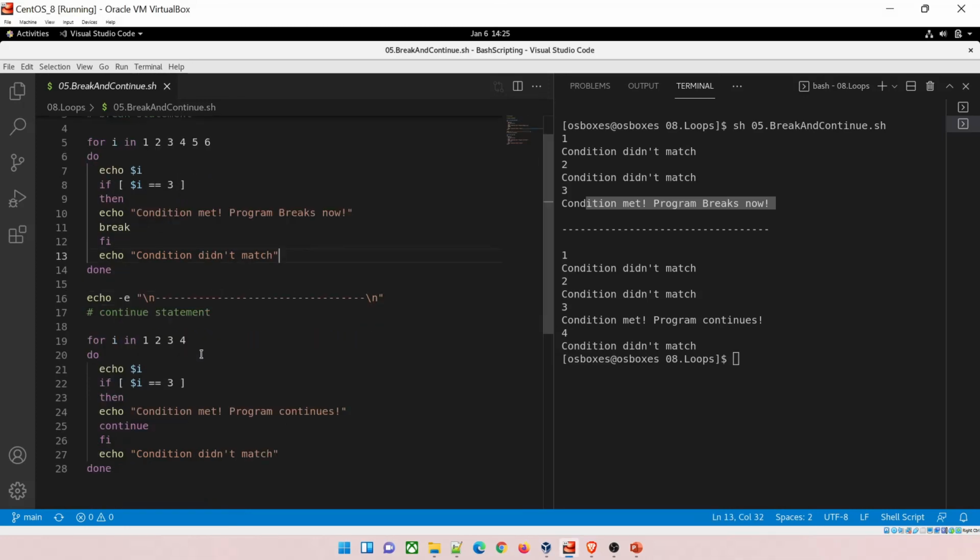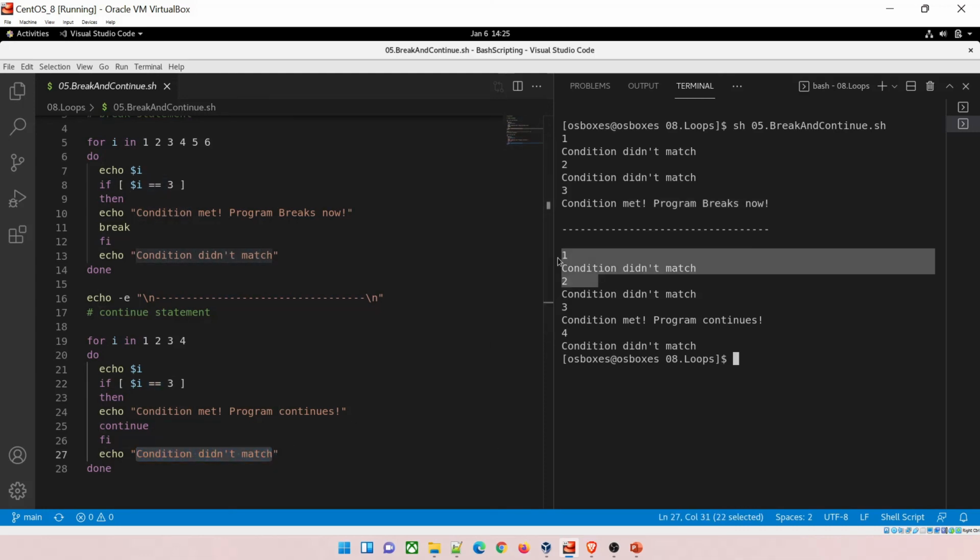Okay, let's talk about the continue statement. Exactly the same program I have written. There is nothing changed. Instead of 1 4 5 6, I have only 4 over here. I'm echoing $I, same thing. I'm putting a condition, but what is going to happen over here? In the $I, what is it going to take? It is going to take 1. Has the condition met? No, the condition has not met. So it will print condition didn't match, which is this.